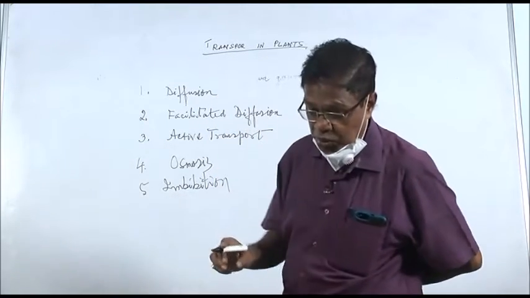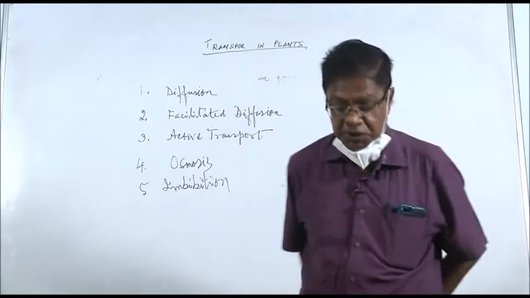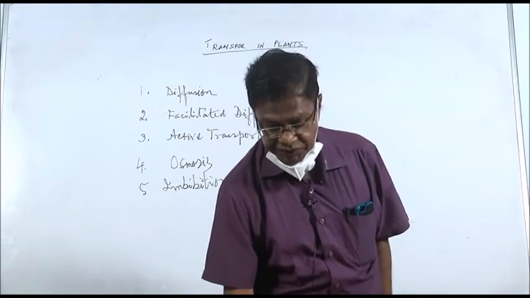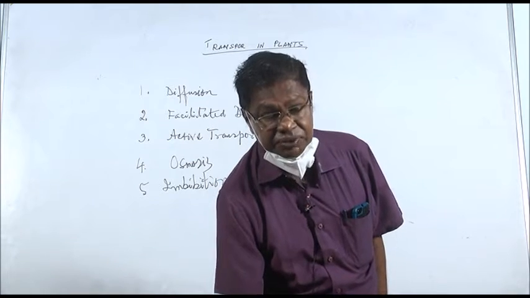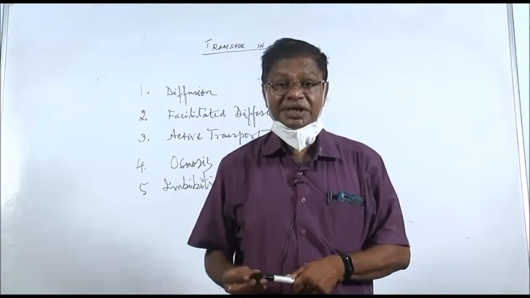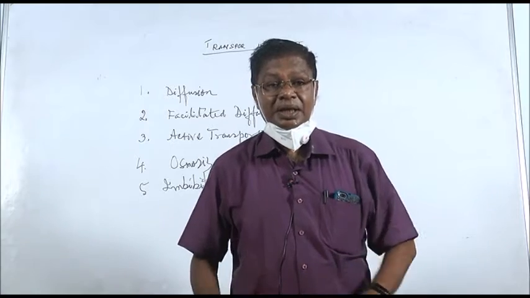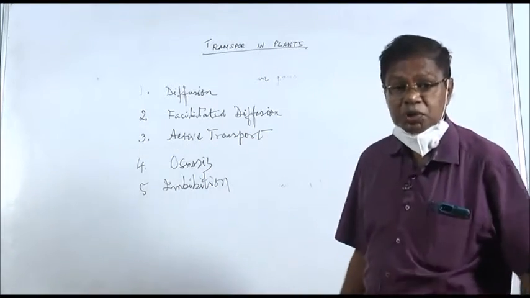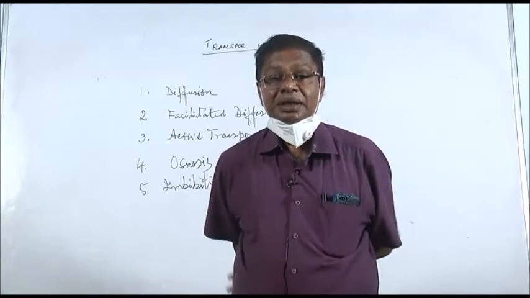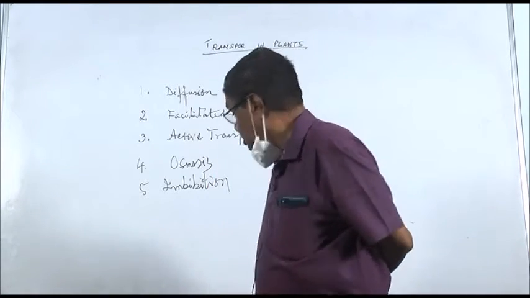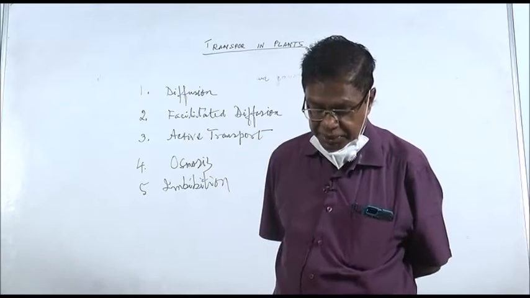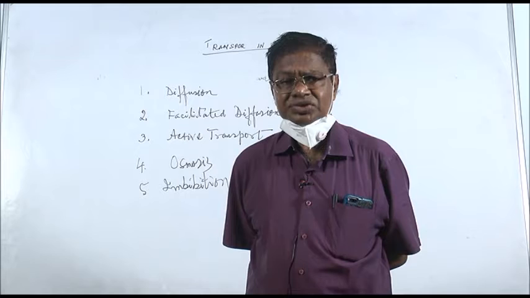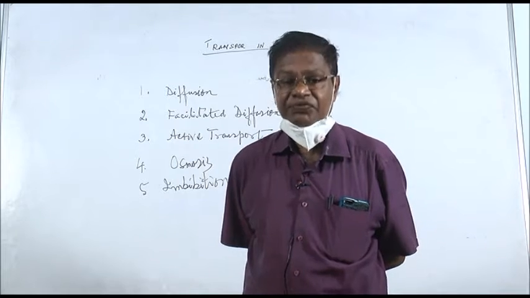Now, transport takes place in plants by these five methods: diffusion, facilitated diffusion, active transport, osmosis and imbibition. Now coming to each one of them, let us first deal with diffusion.